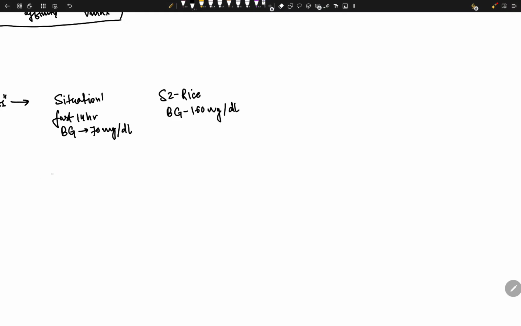So let's understand the fed state first. What is the fed state? A lot of people will think, I just ate, that's the fed state. Yeah, that is true. But fed state literally means food is available. That's the fed state right there. And this changes the priority of every organ.